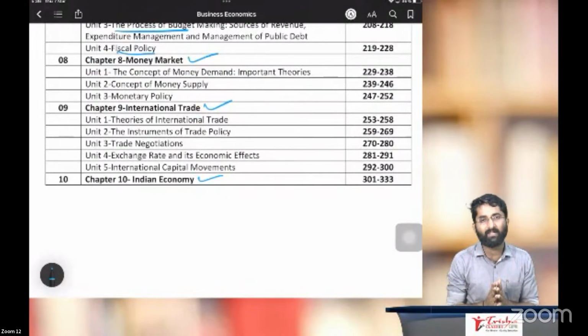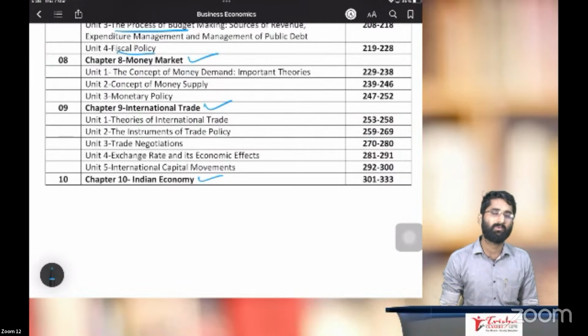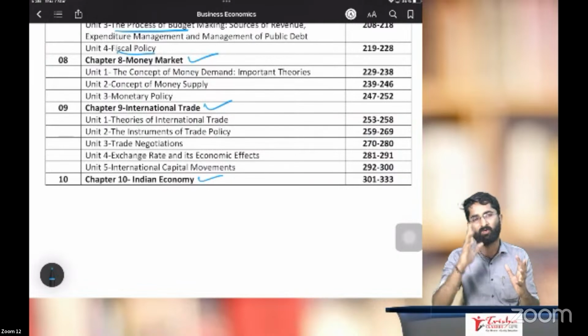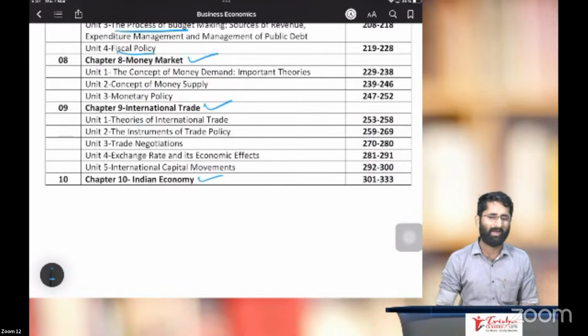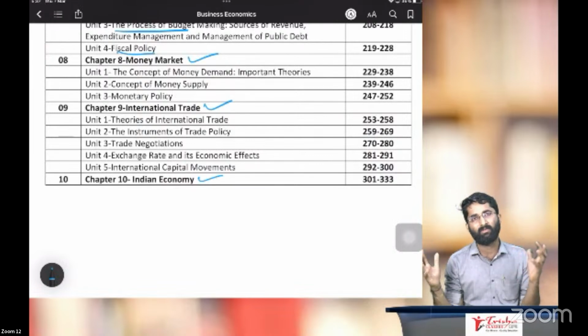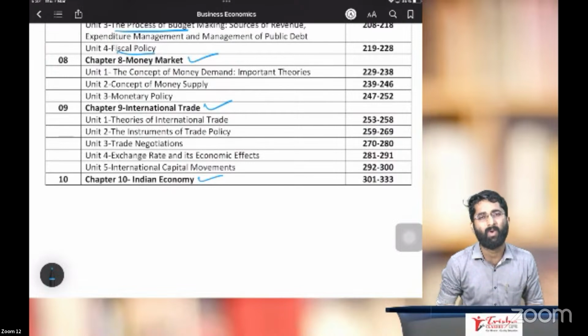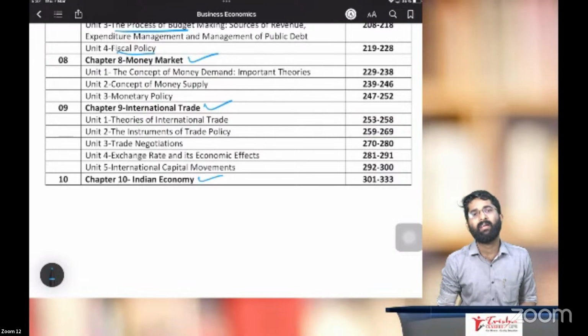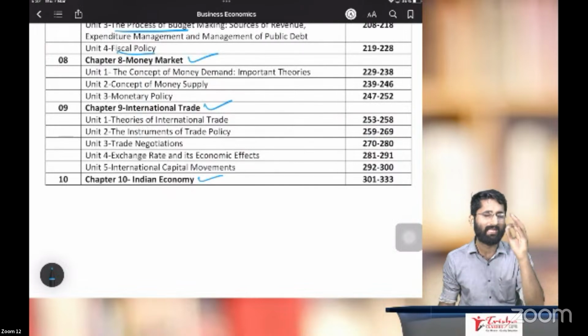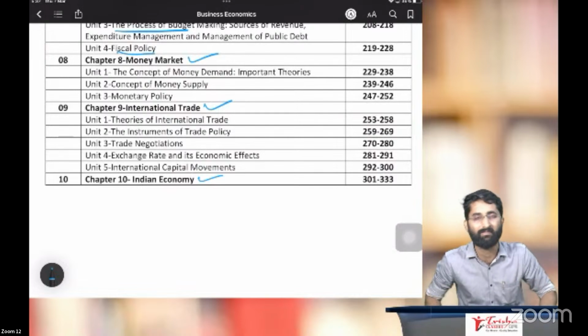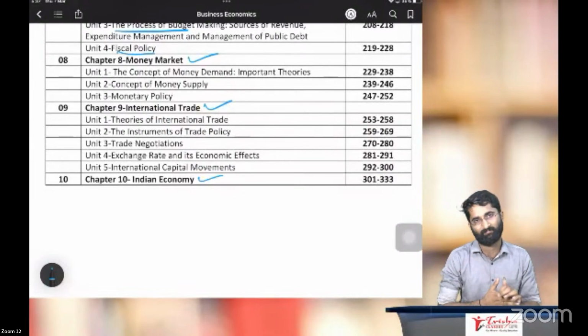So all these five chapters are about macroeconomics. And don't worry, you don't have to remember some basic data or the analytics. Not required. It's not like your PUC where you have to remember some of the numbers. Only in the 10th chapter, you need to go a little general, and it is based on your memory. In all other chapters, it is very, very interesting. Believe me, people, it is interesting.